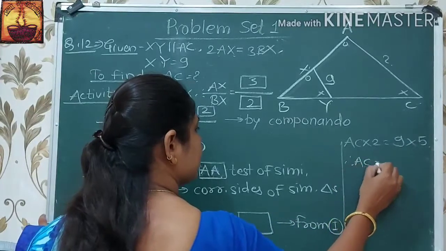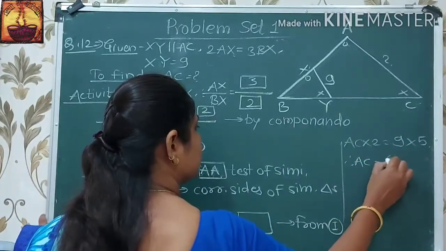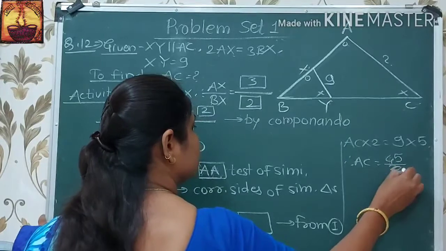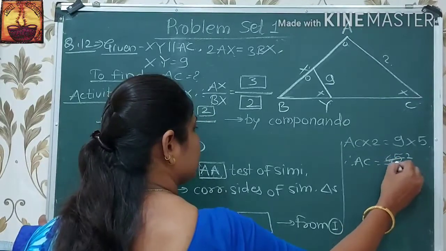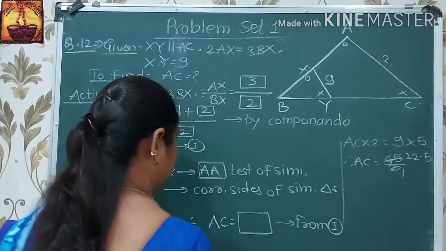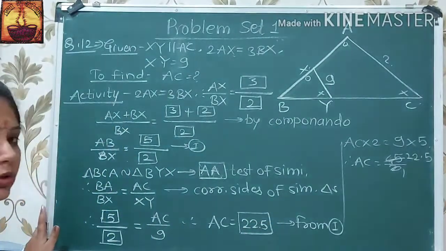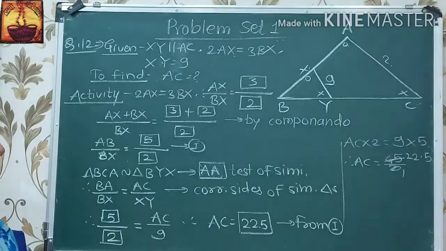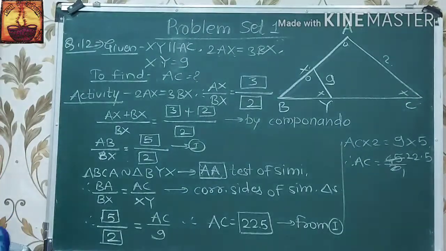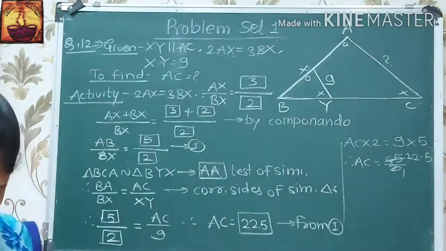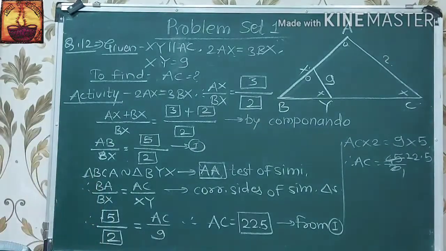Therefore, AC is equal to 45 upon 2, which is 22.5. In our textbook, its answer is 15. Sometimes the answers of these questions can be printing mistakes, so the answer is 22.5.